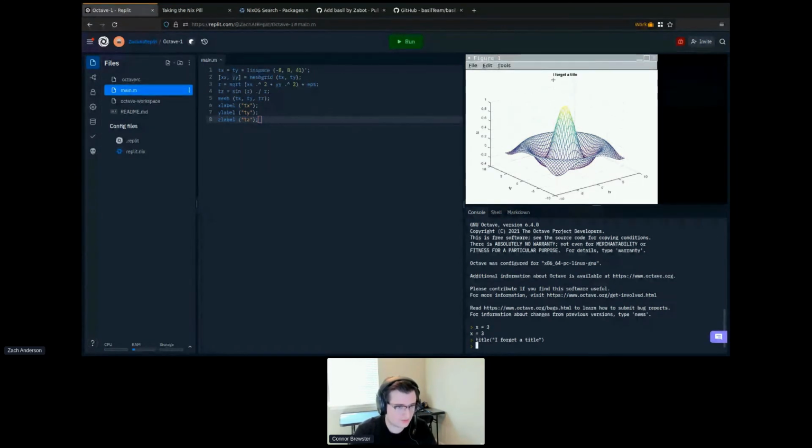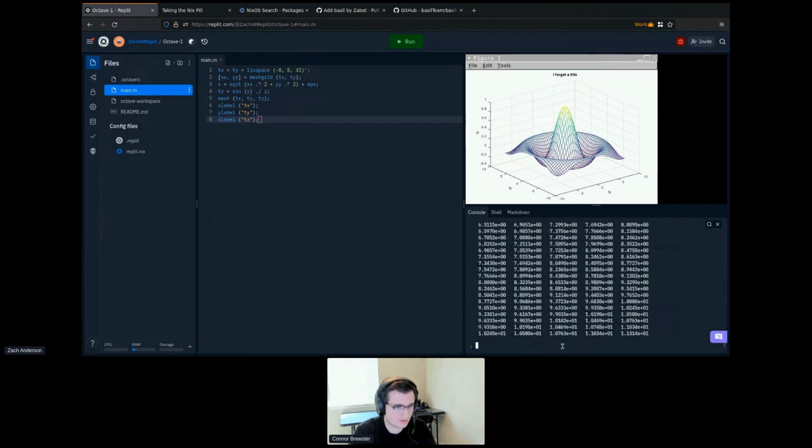And even more interesting than that, this prompt is actually the same Octave session that ran the code before. So if I set a title, you can see my graph updated. So I can interrogate all of the variables that were set in my script. I can change the labels of things. It's the same session. So okay, well that's pretty cool. I've got a REPL that's pretty close to a live interactive Octave environment. So let's talk about getting this public. Let's publish this, make a template out of it, let other people make Octave REPLs on Nix.